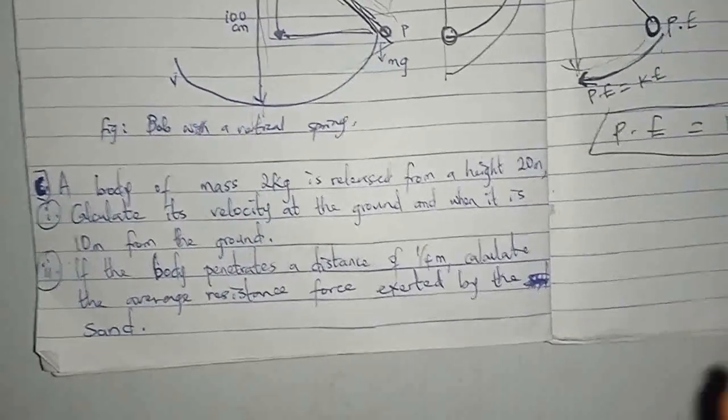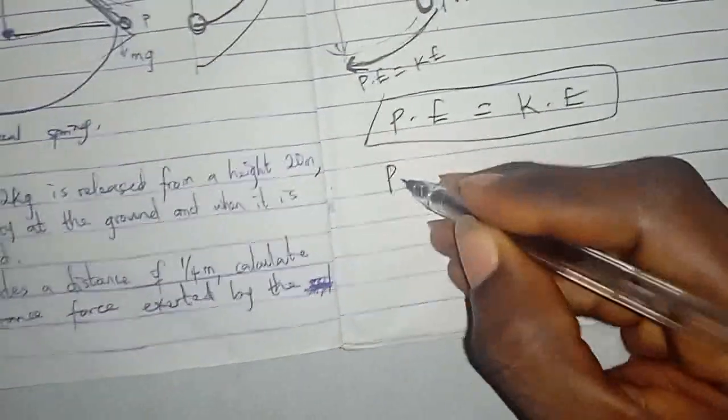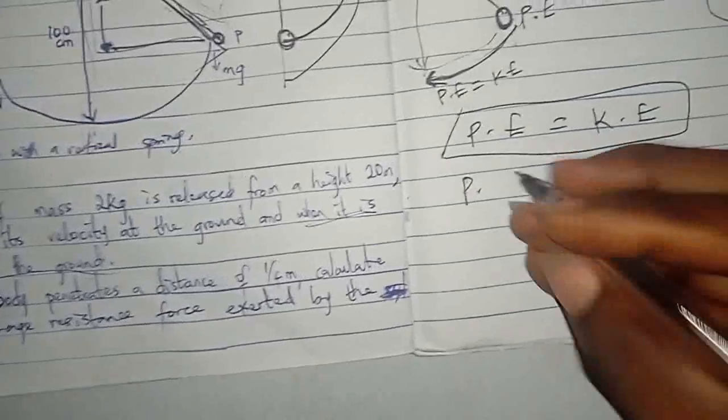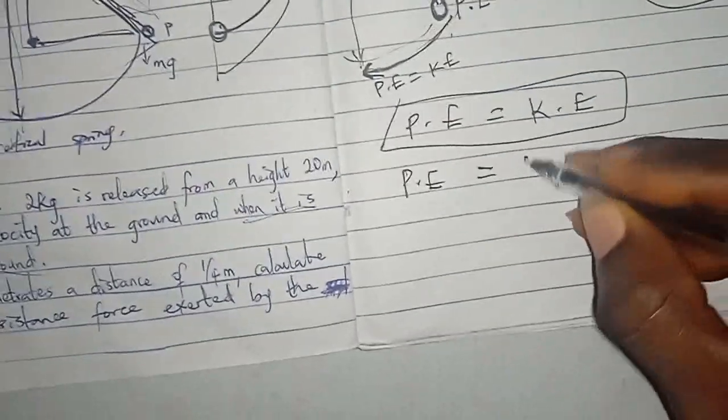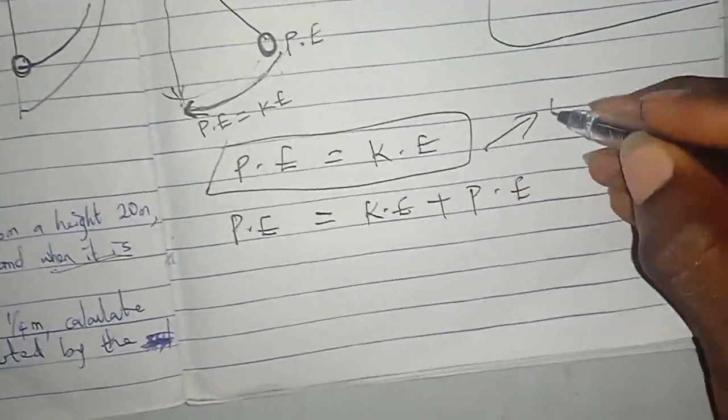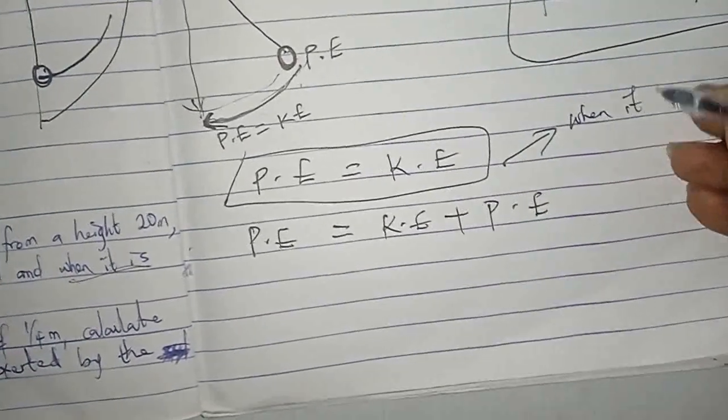And then remember that before it started, it had potential energy. So at that point, you will have potential energy. The one we are solving is when it is 10 meters from the ground. So it will have PE equals KE plus PE. So solve for me this one when it hits the ground.